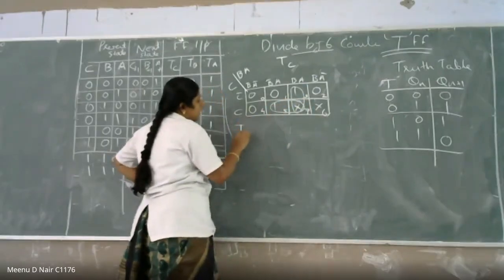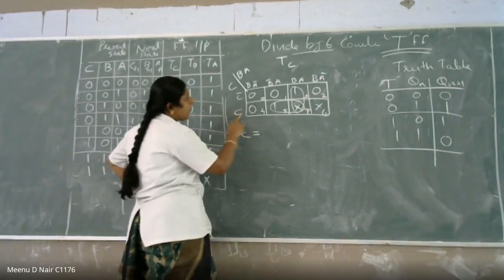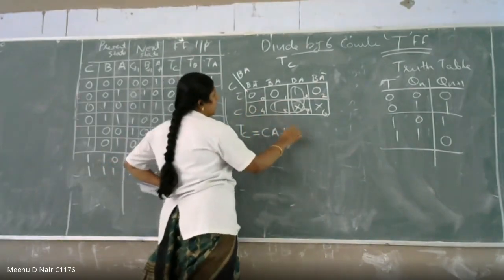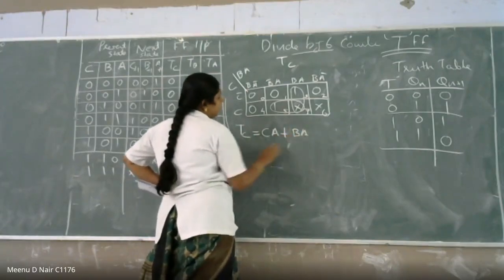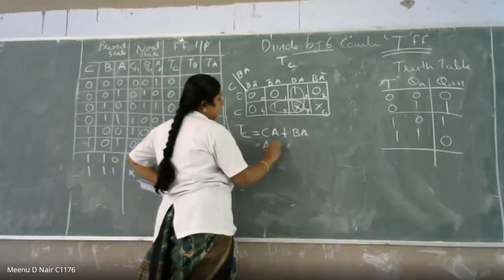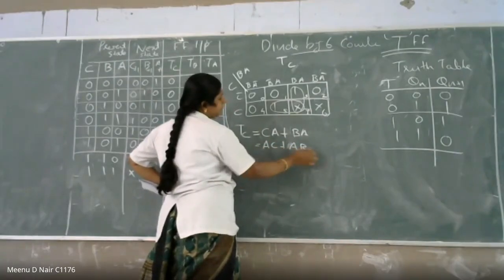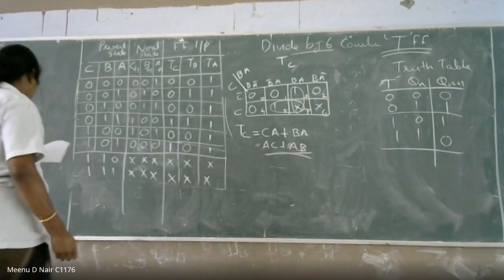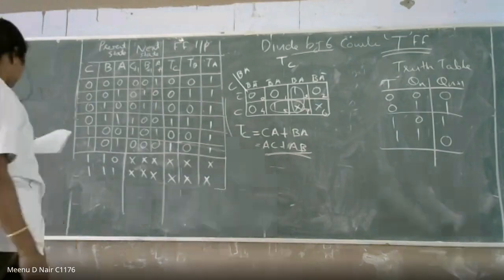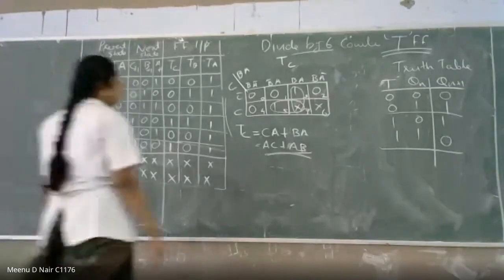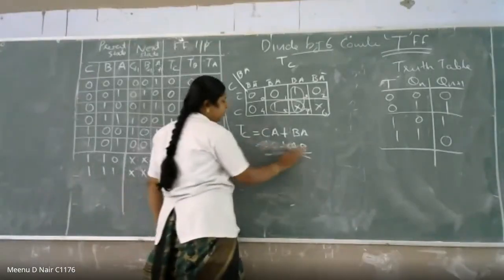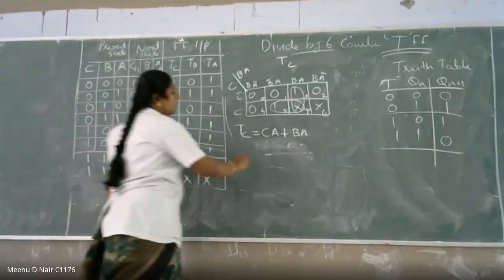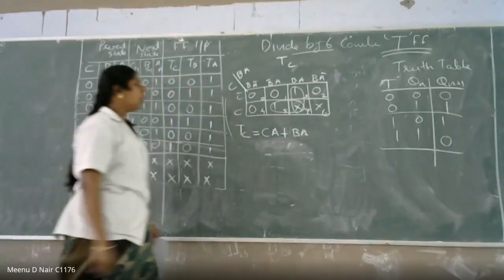So your TC is equal to CA plus BA, or you can write it as AC plus AB. Because we were writing C as the first variable, so TC is equal to CA plus AB. This is the answer for TC.